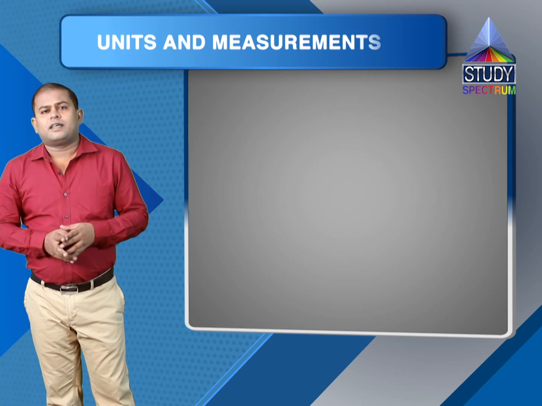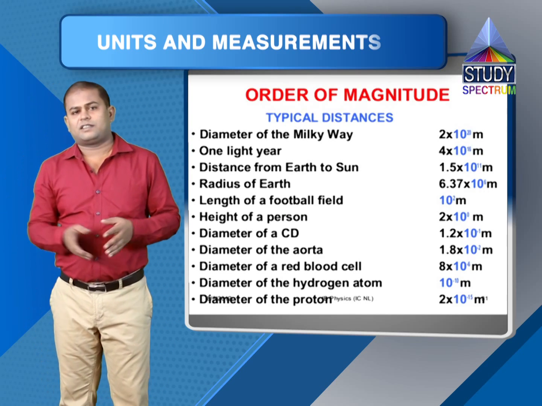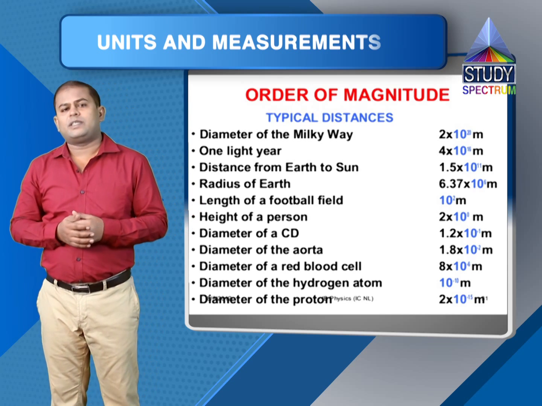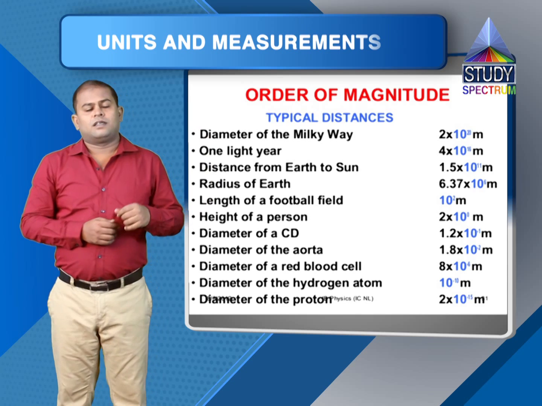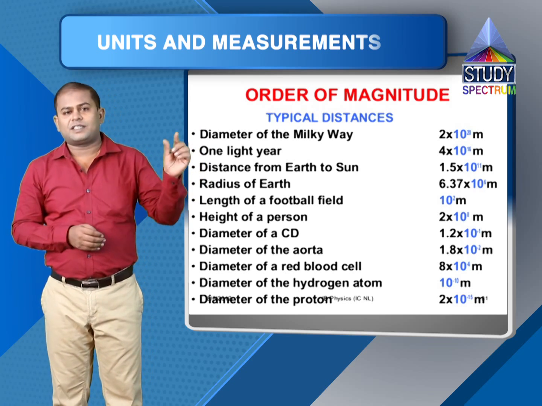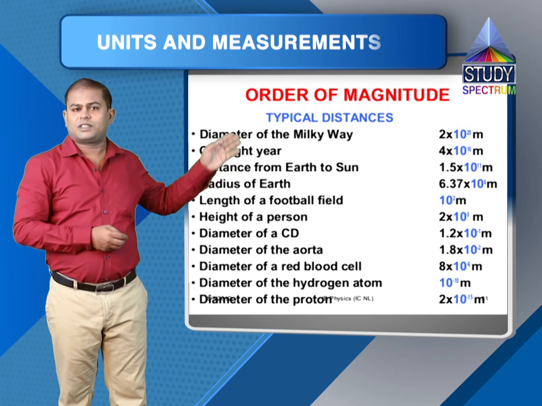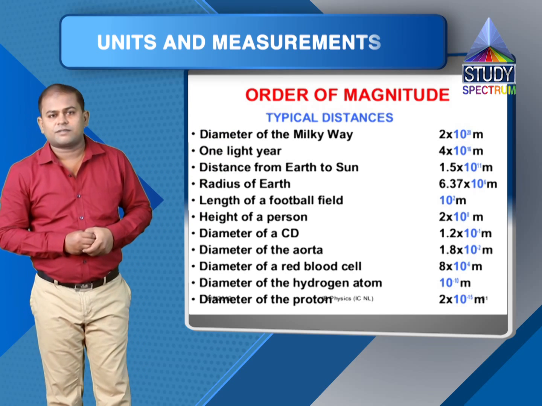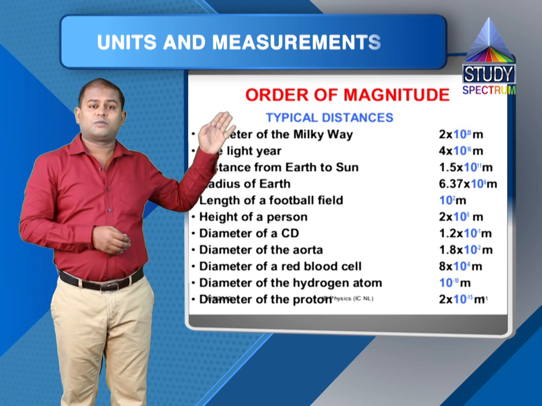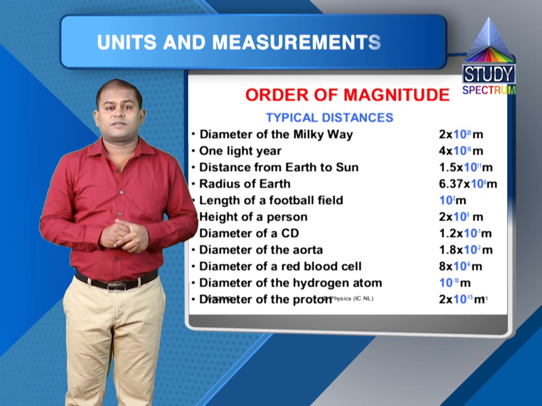Now, in physics, we'll be dealing with length in large variation. This table shows order of magnitude of few of the lengths which we'll be dealing with. You can see it ranges from 10 raised to minus 15 meter, which is actually order of size of nucleus, or say distance of earth from sun, which is of the order 10 raised to 11 meter, to the estimated size of the universe, which is assumed to be of the order 10 raised to 25 meter, right?